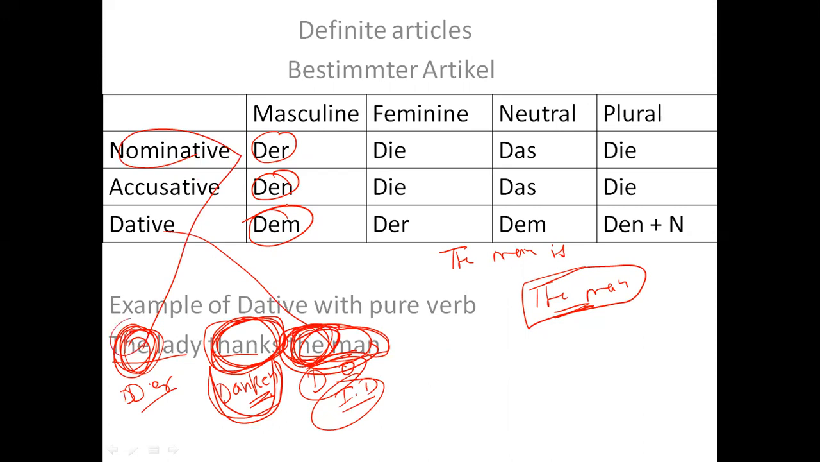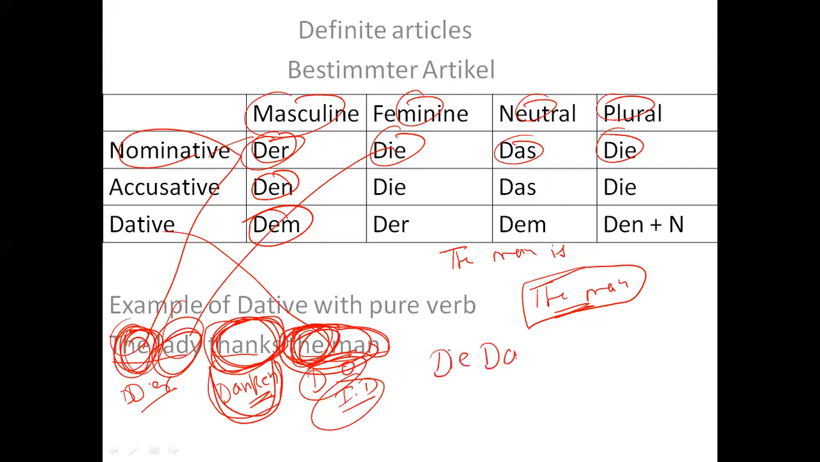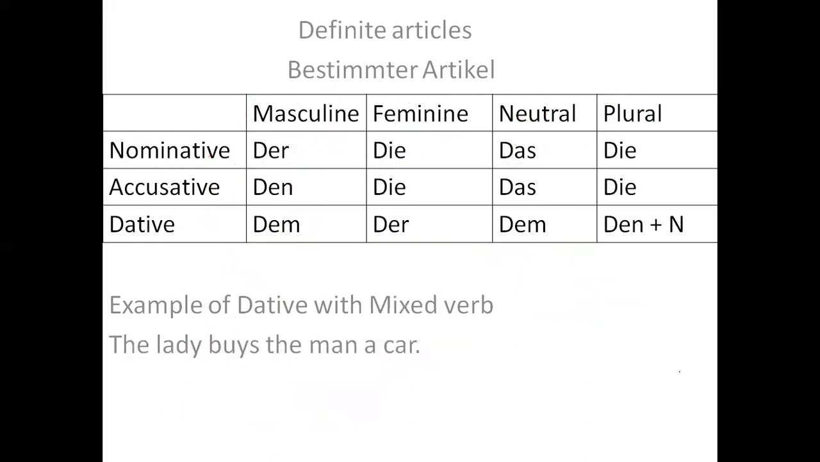But which the? I have four options in nominative. One is der, die, das, and die. One is for masculine, feminine, neutral, and plural. So this is lady. I'm talking about the lady. So which the? Die Dame, die Dame dankt, and then dem Mann, right? Because it is an object.